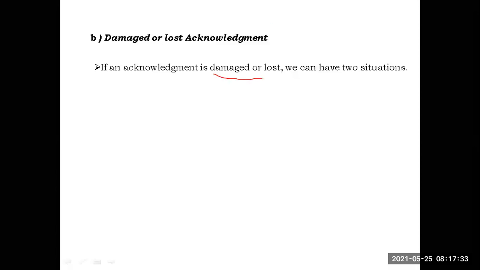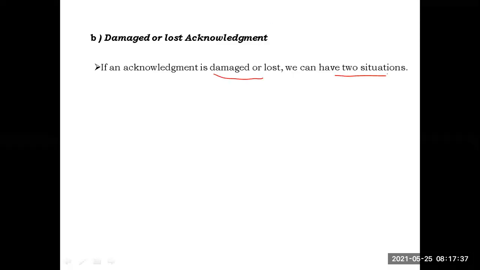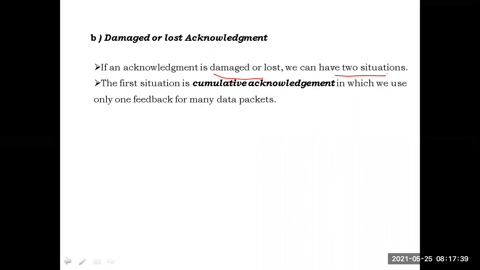See the points here. Now when we come to the last acknowledgement, if an acknowledgement is damaged or lost, we have two situations.